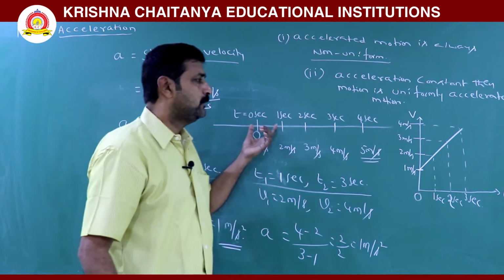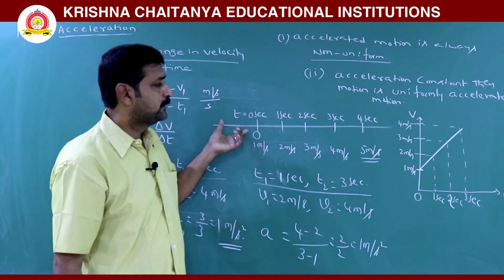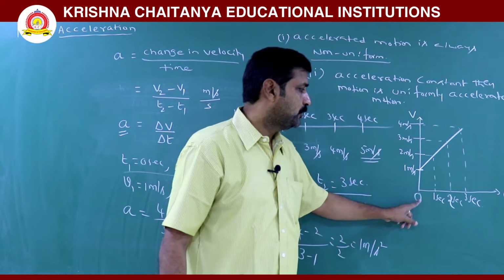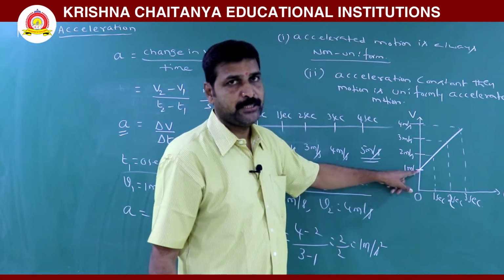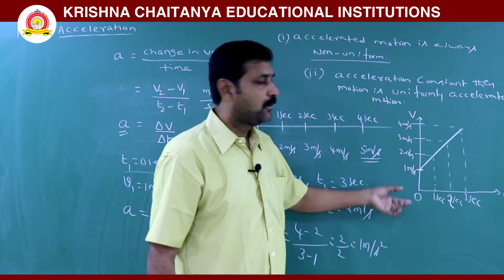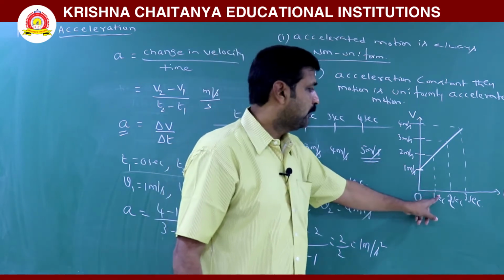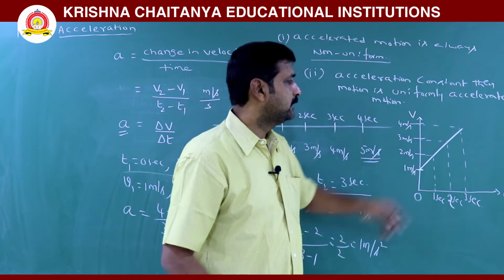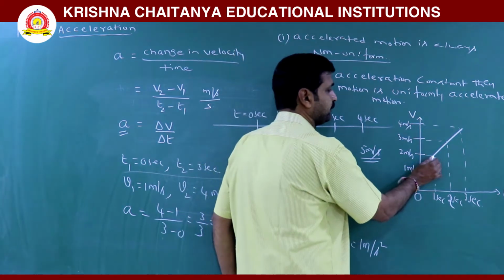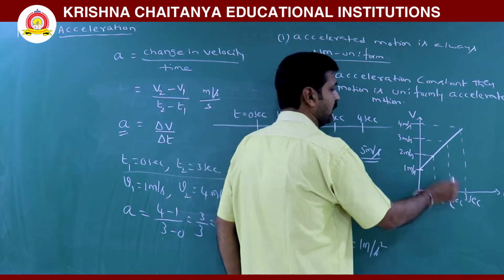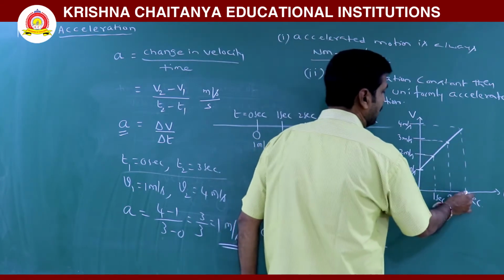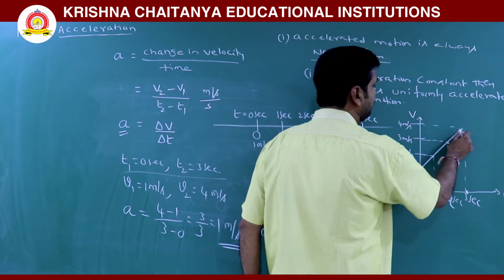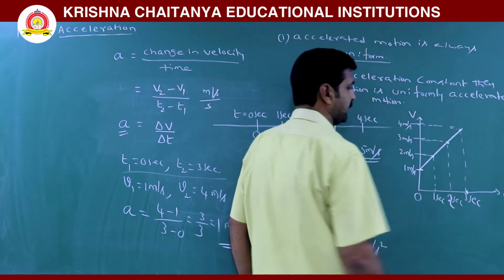Here, at t is equal to 0 second, speed is initially 1 meter per second. That means body starts with 1 meter per second. After 1 second, its speed is 2 meter per second. After 2 seconds, its speed is 3 meter per second. After 3 seconds, its speed is 4 meter per second.